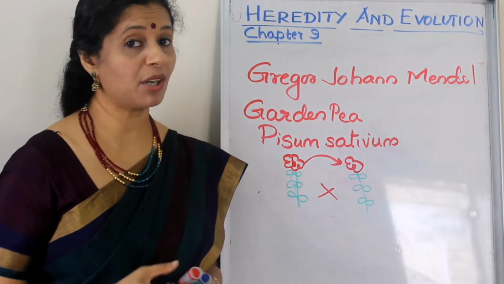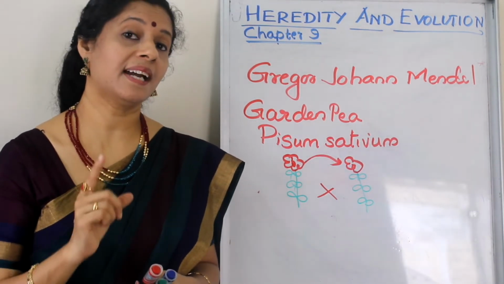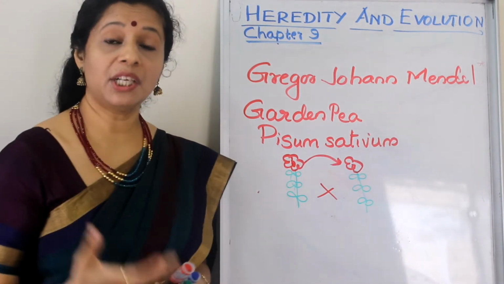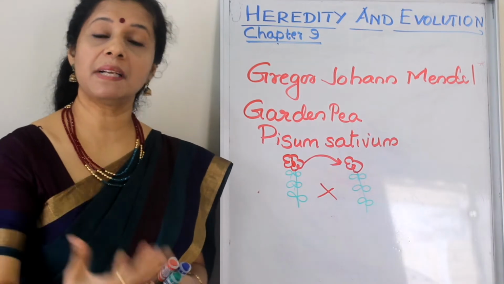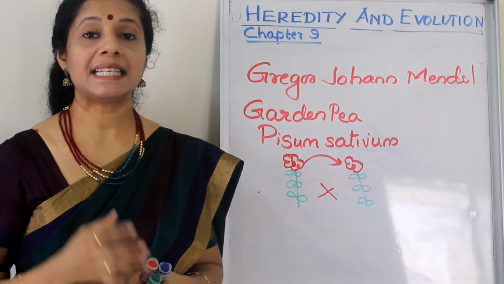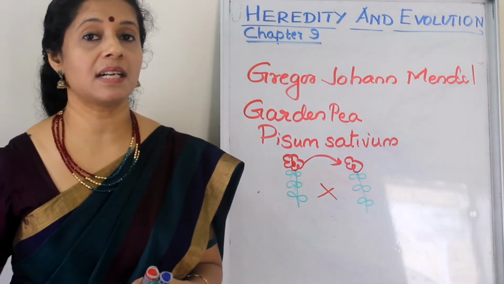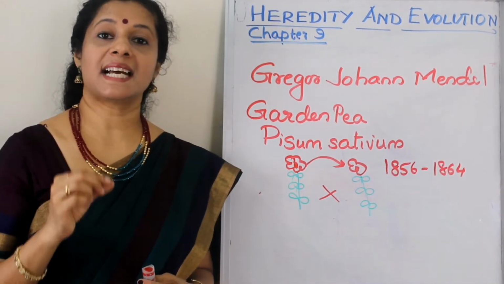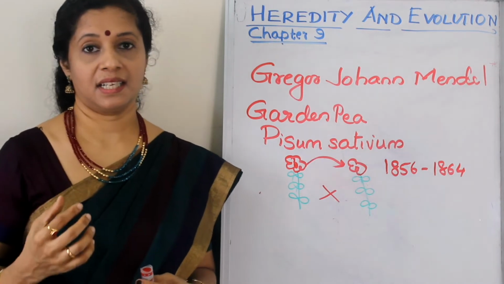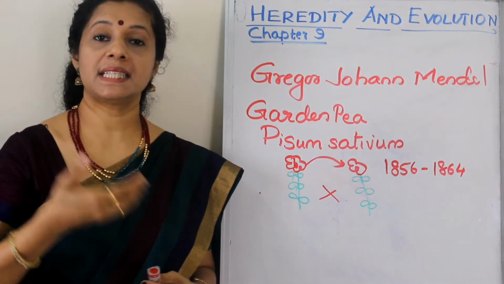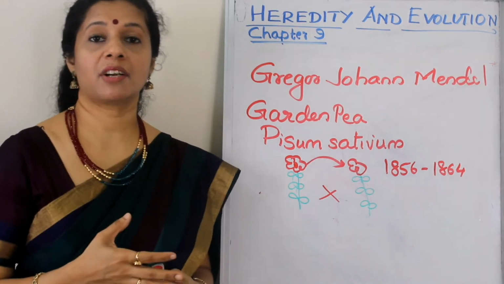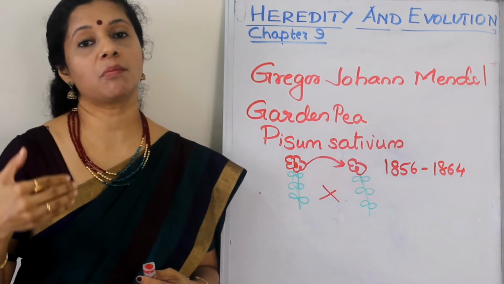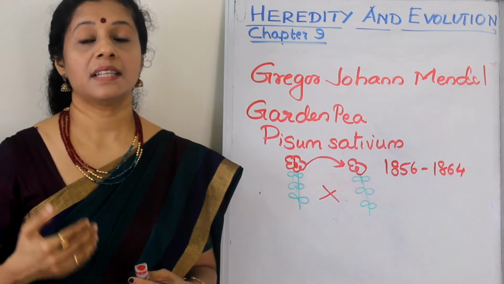But what was special about Mendel? I told you he had a good passion towards mathematics. So, instead of simply carrying out these experiments, he started noting down the results in a mathematical form. Mendel always kept a statistical record of what he did. How many plants he took, how many seeds he got, how many of them were of a particular trait, how many of them showed another trait. Everything he formulated as statistical data. Then what happened?